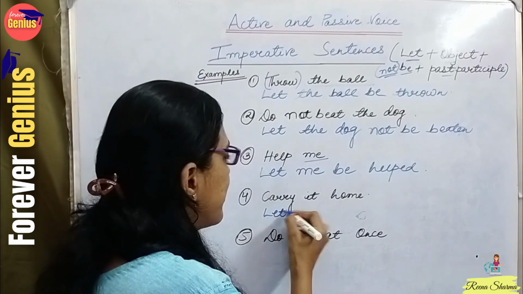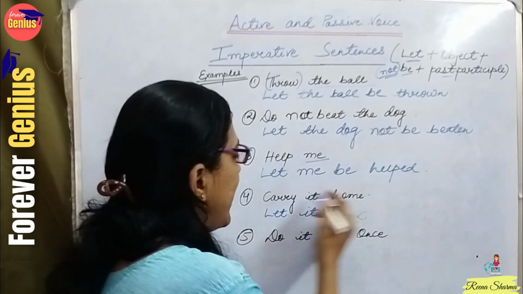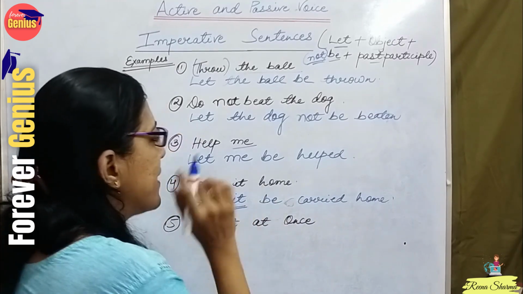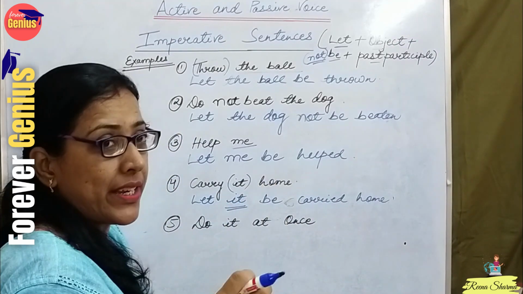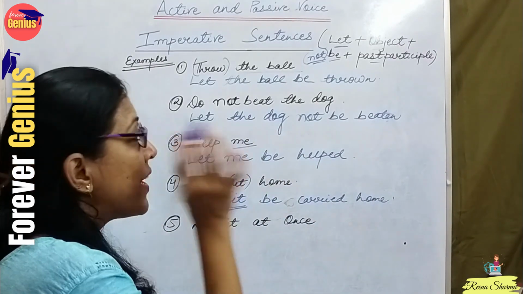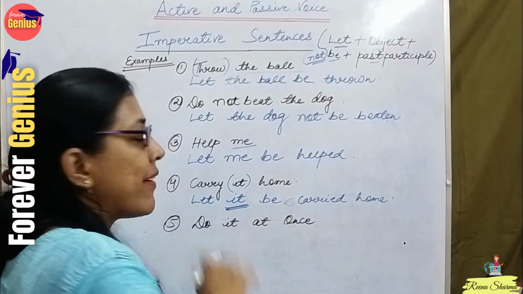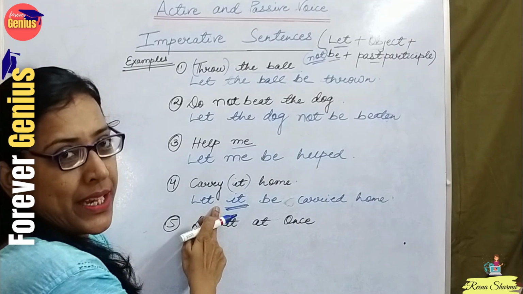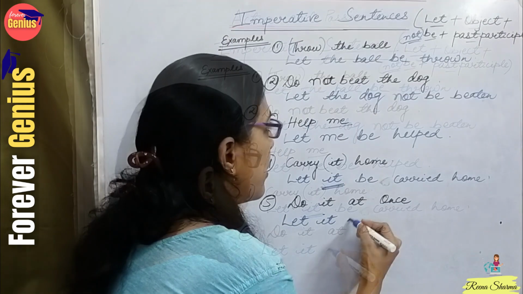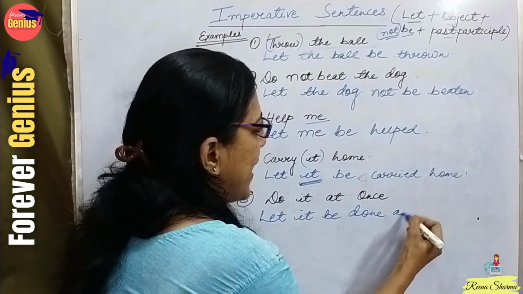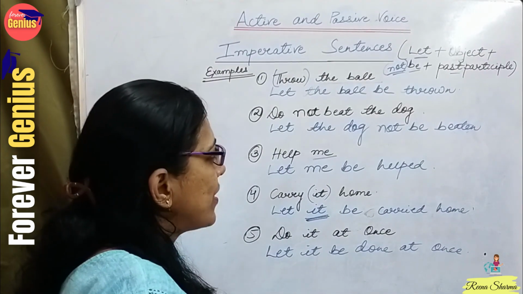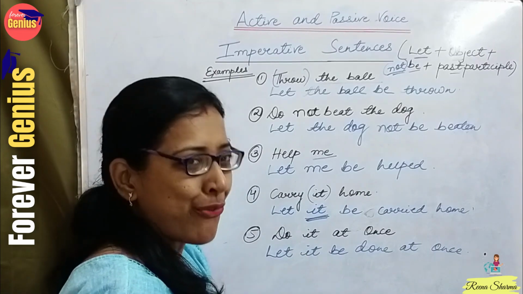So, let it be carried home. Why not home? Here it is it, because it is referring to a noun, a non-living thing which we have to carry home. That is the reason it will be our object. We are not writing home here. Do it at once. So: let it be done at once. Now let's see some more examples related to imperative sentences so that we are more perfect in it.